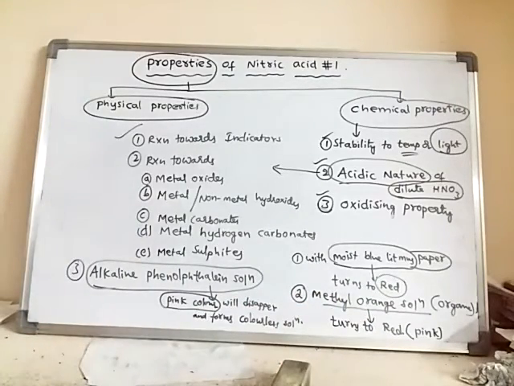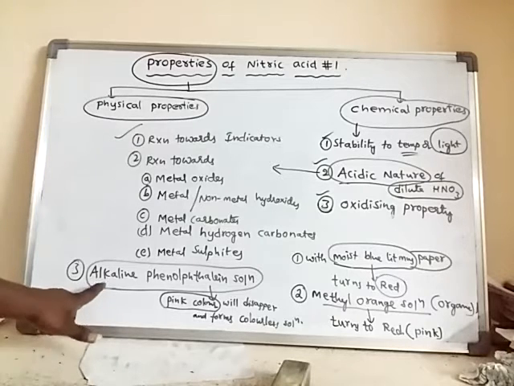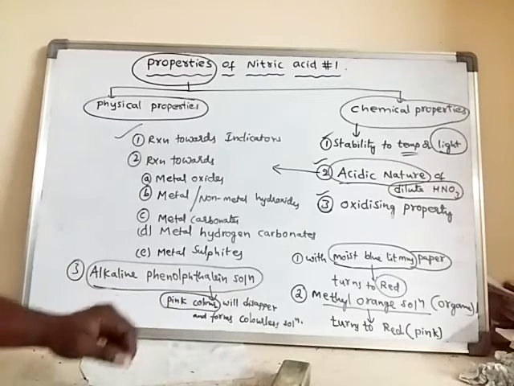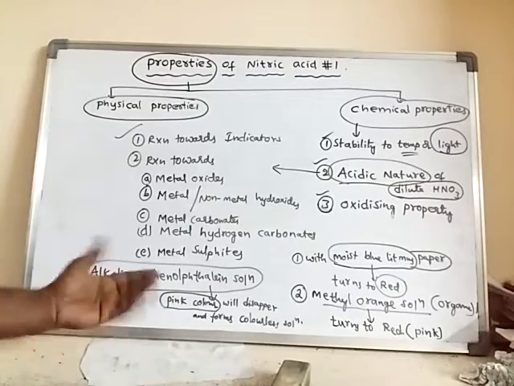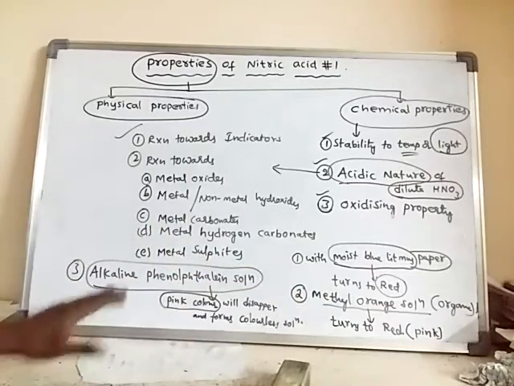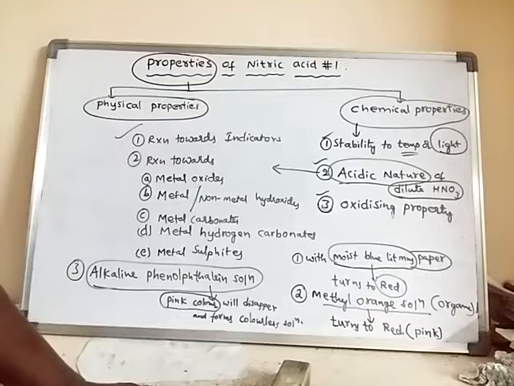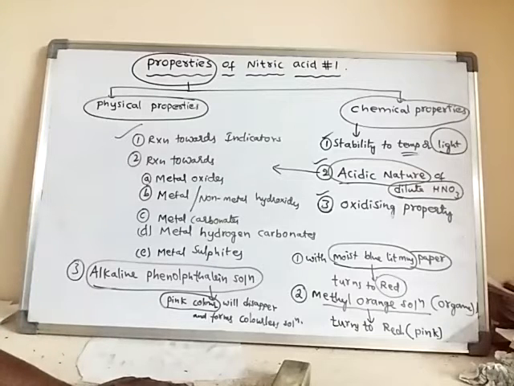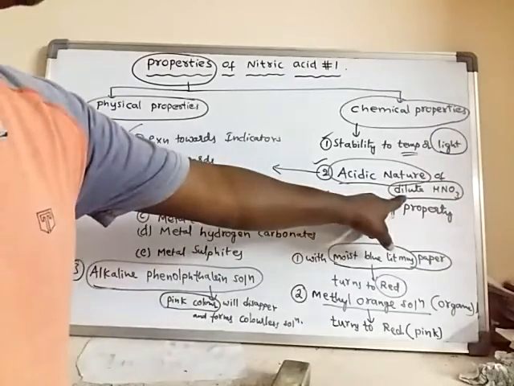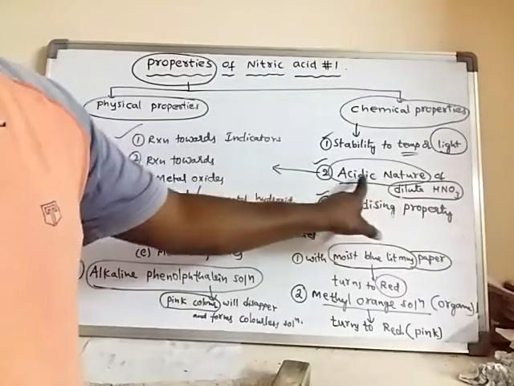And also it is able to decolorize the alkaline phenolphthalein solution, which is originally pink in color, so that color will disappear. So all these three studies help us to say that the given substance is having acidic nature.